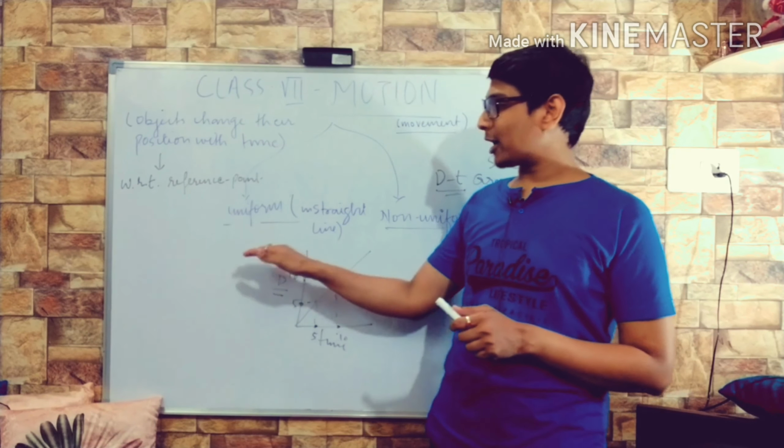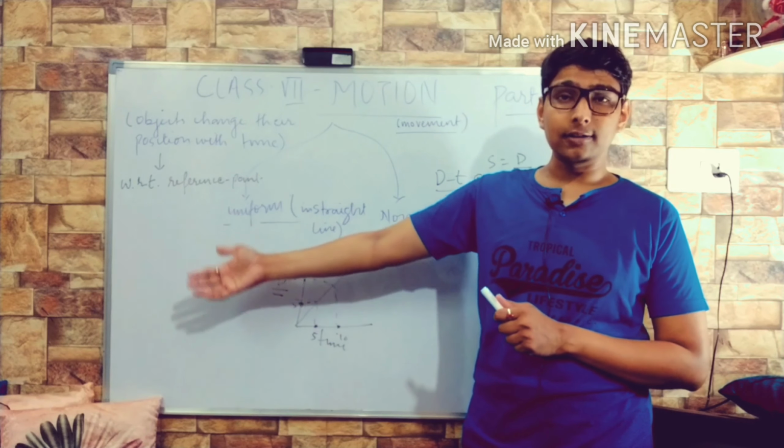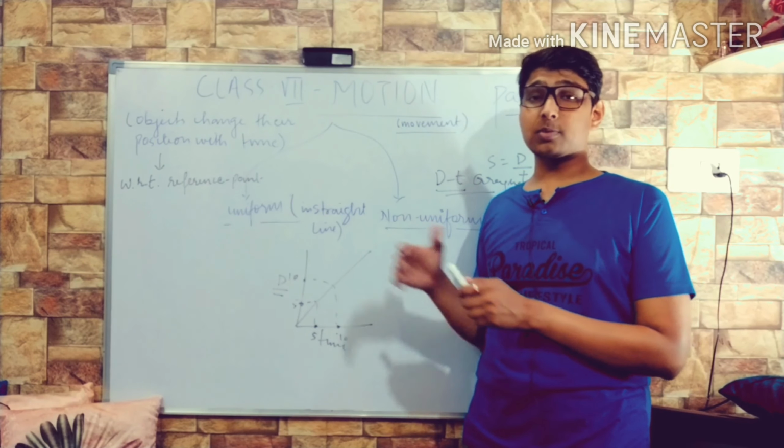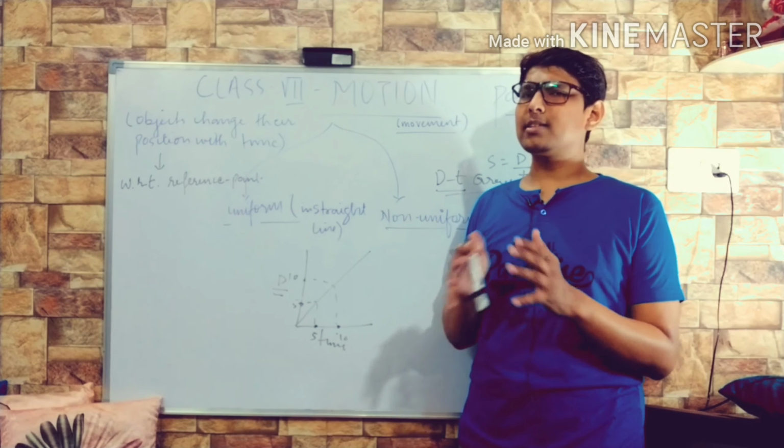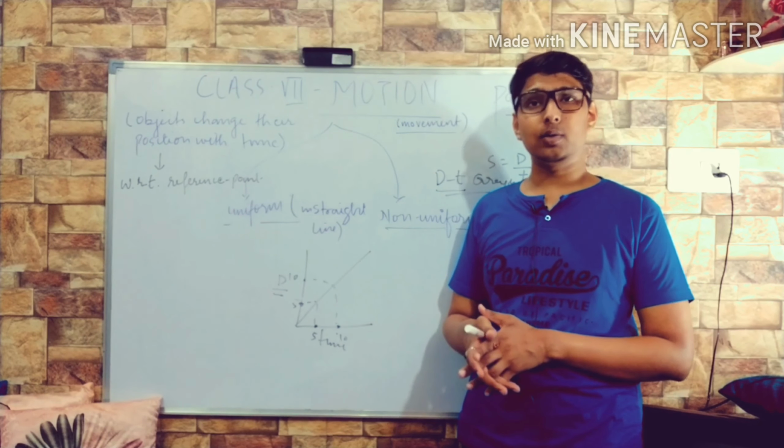It shouldn't be कि 5 मिनट में 5 किलोमीटर गए, अगले 10 मिनट में हम 3 ही किलोमीटर आगे बढ़ पाए, यानी 8 किलोमीटर. फिर next 5 minutes में we have traveled only 1 kilometer. This is not going to be called as uniform. Uniform means the equal distance traveled in equal interval of time.